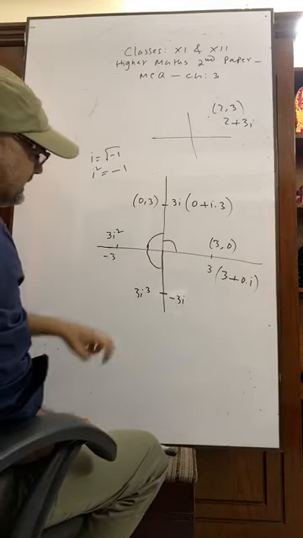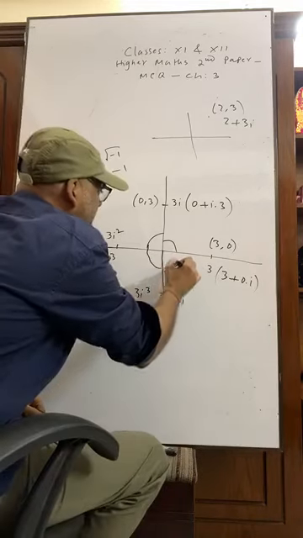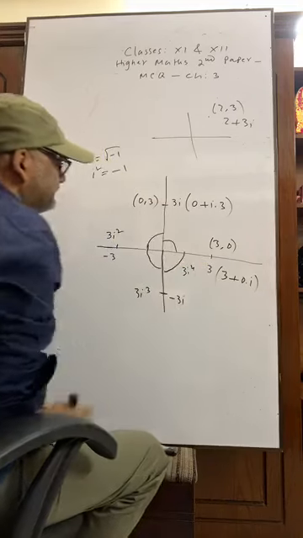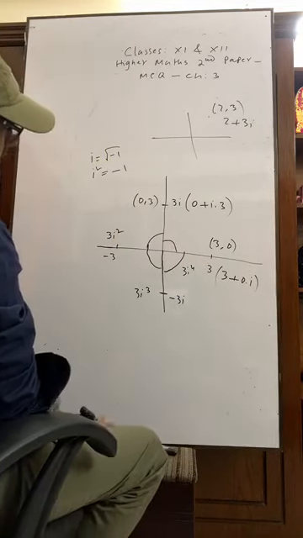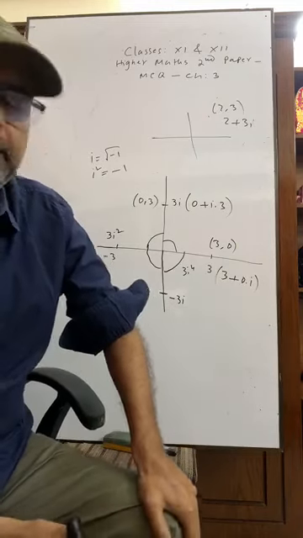If we multiply this 3i cube by i, then we will get 3i to the power 4. Okay, so I want to show you it again.